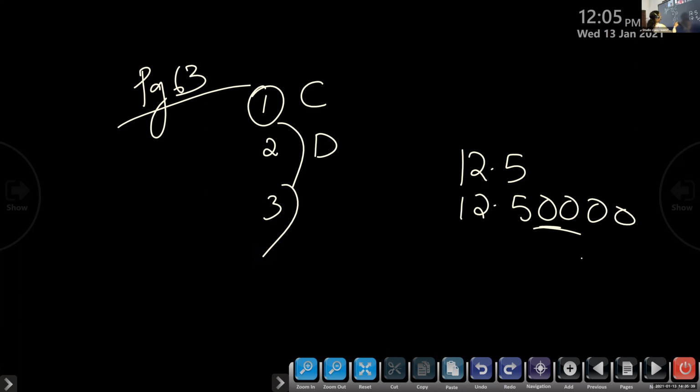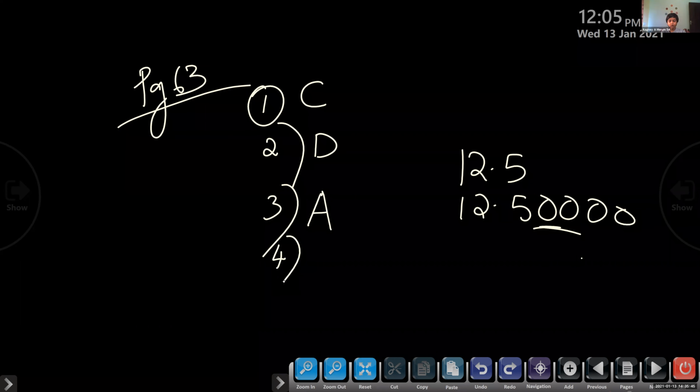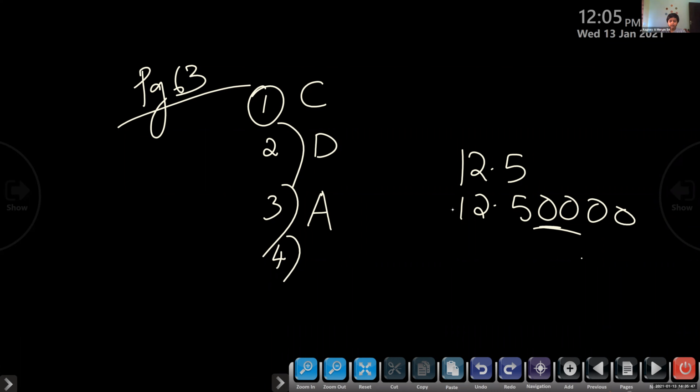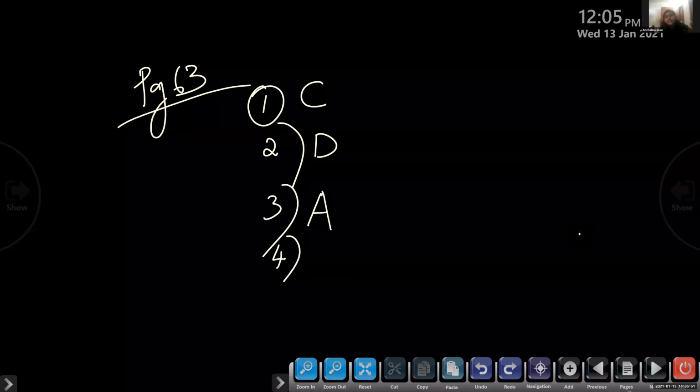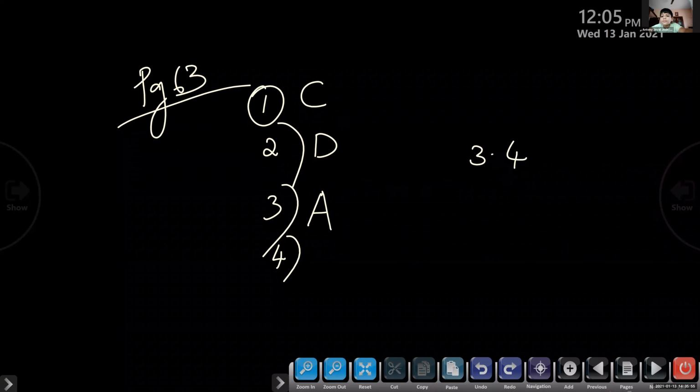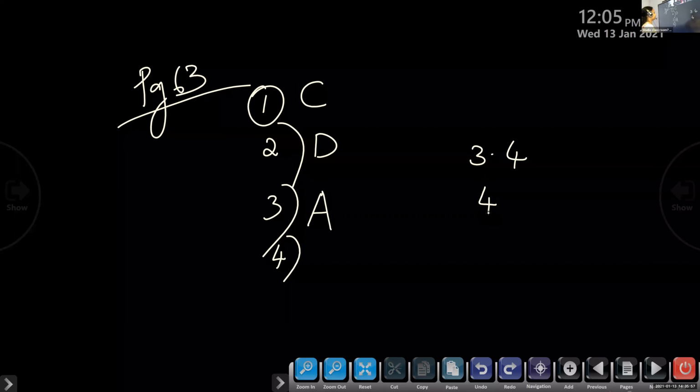Agnay, can you read question number 4? Compare 3.4 and 4 using. Someone asked this same question, I think Ayman. Okay, option A. So 3.4 is less than 4.